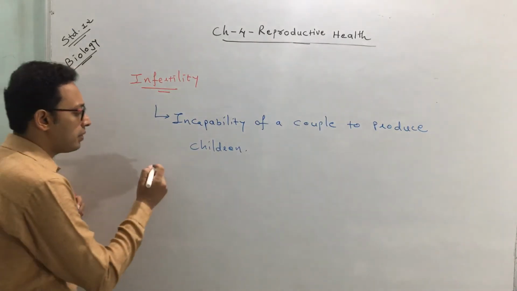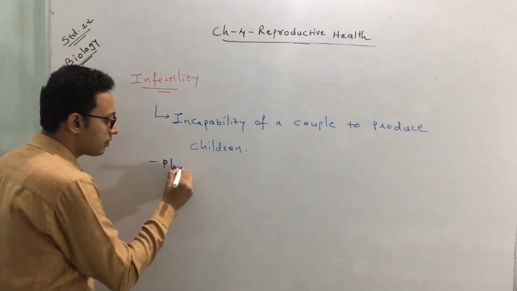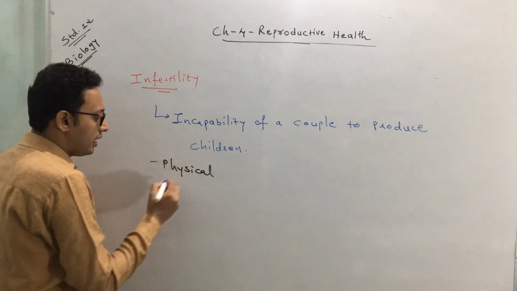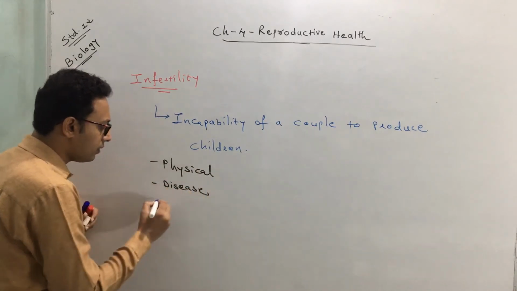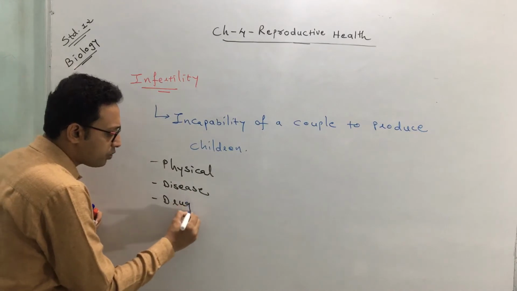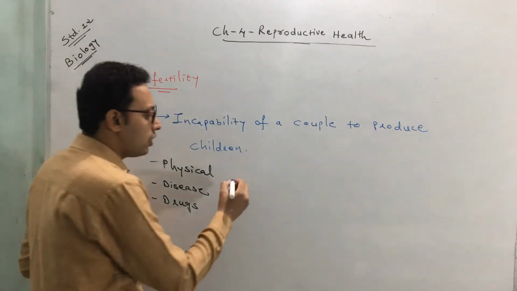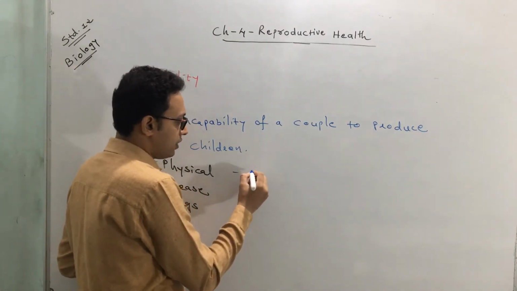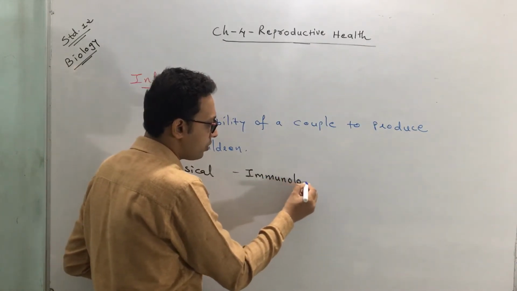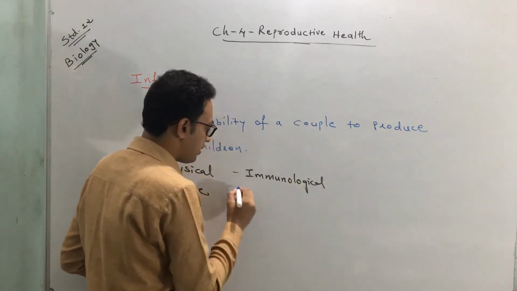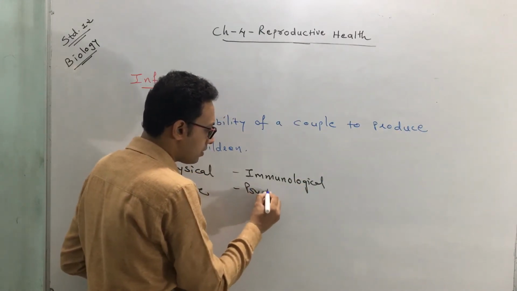In some people it may be due to some physical reason. In some people it may be due to some diseases. It may be due to consumption of a few drugs, or it may be due to an immunological reason, or it may be a psychological reason.